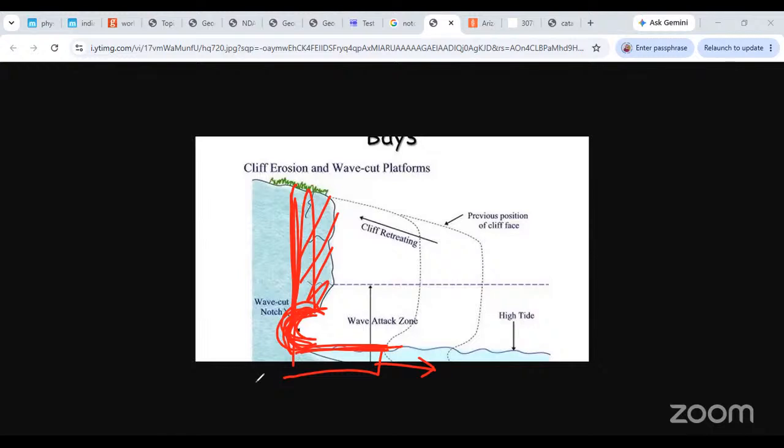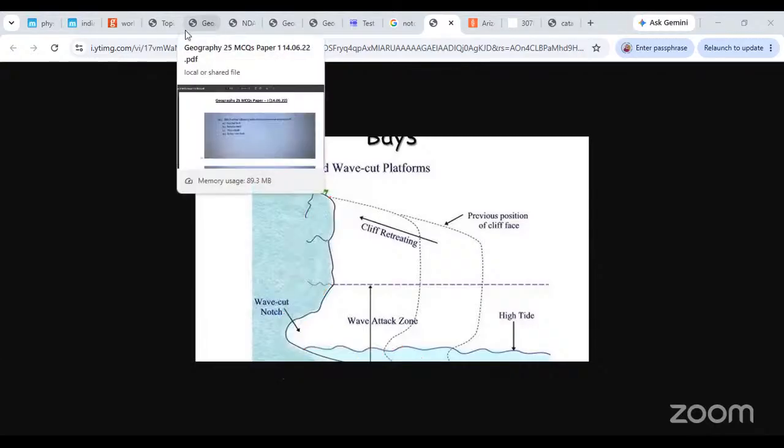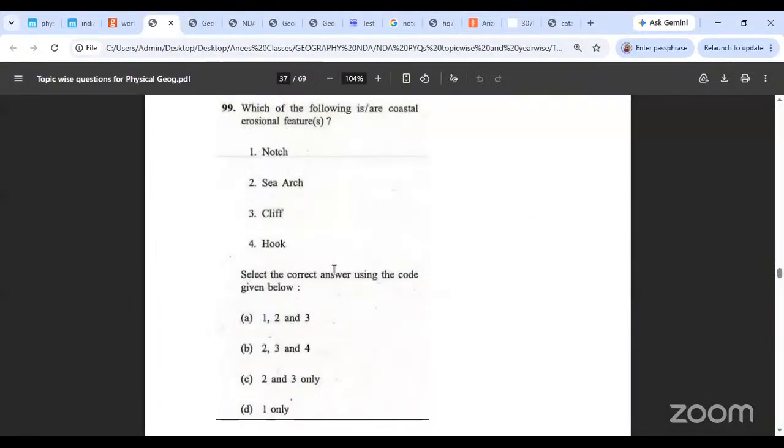Is this erosional then? Yes, it is most definitely erosional, because material is removed from there. So you're saying the notch is erosional, the sea arch is erosional, and so is the cliff, not the hook. Okay, so we are going with 1, 2, and 3.